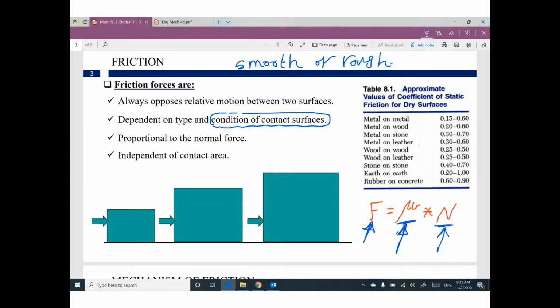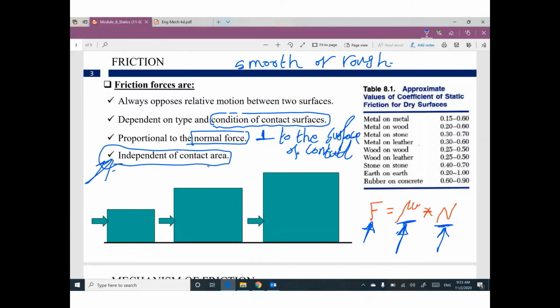Not weight, but the normal force perpendicular to the contact surface, or the surface of contact.